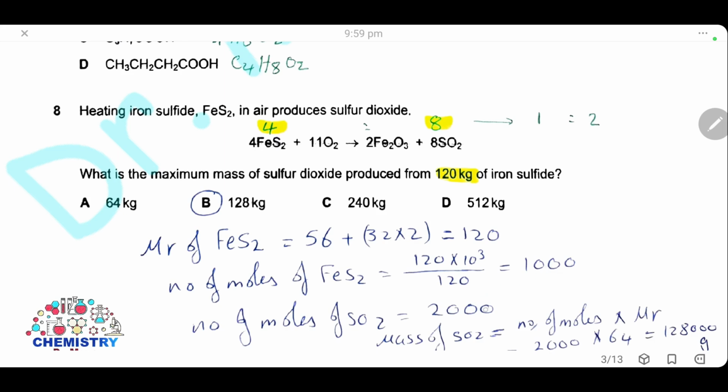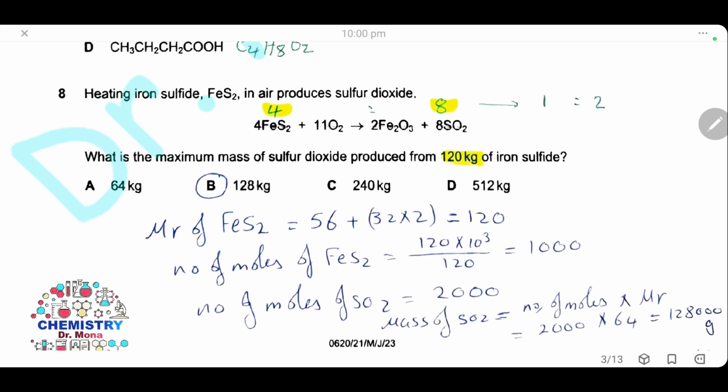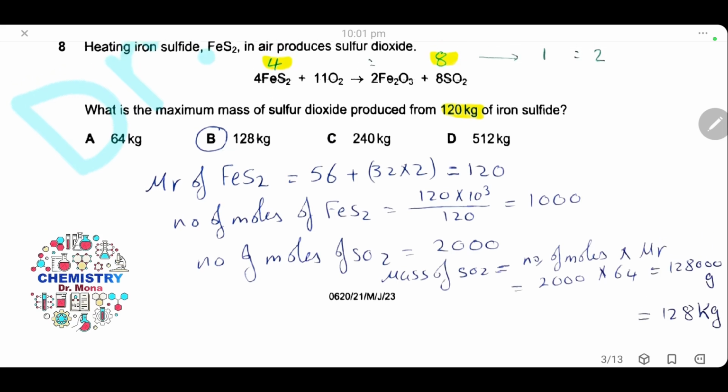It will be 2000. Then the mass of sulfur dioxide will be the number of moles times the relative molecular mass of sulfur dioxide. So it will be 2000 times 64, 128,000 grams, or 128 kilograms. So the answer will be B.